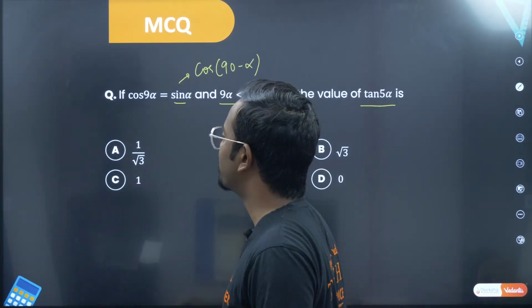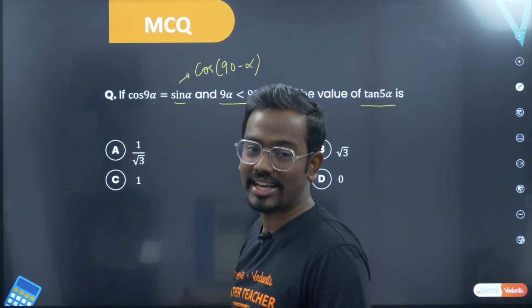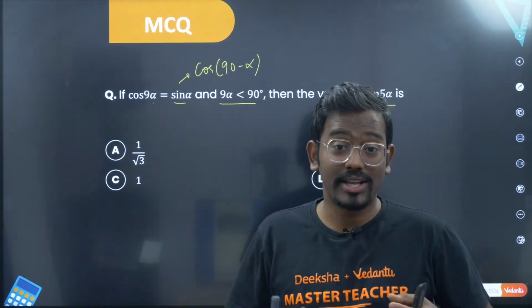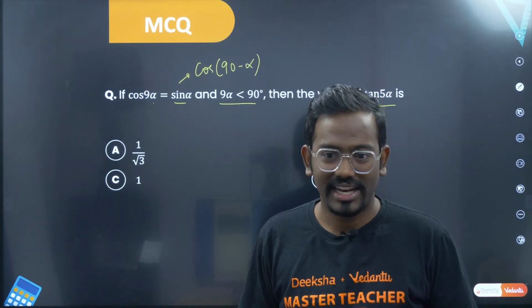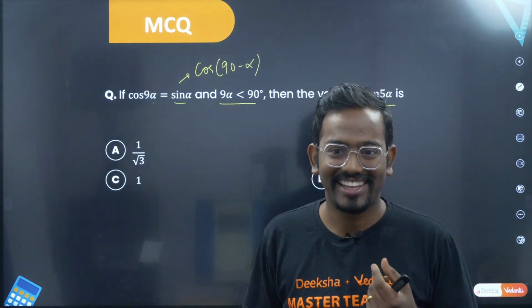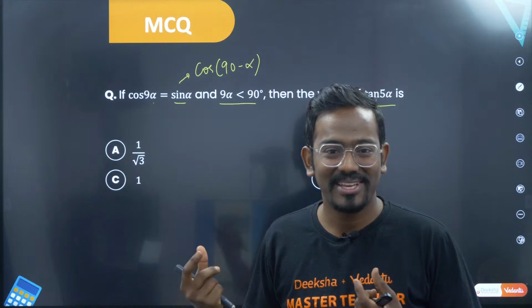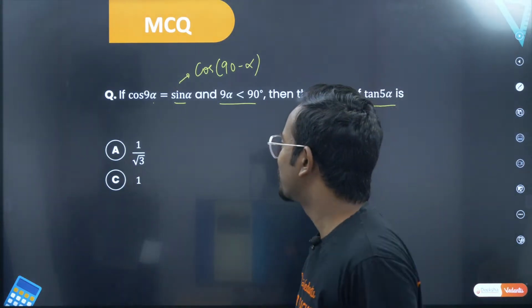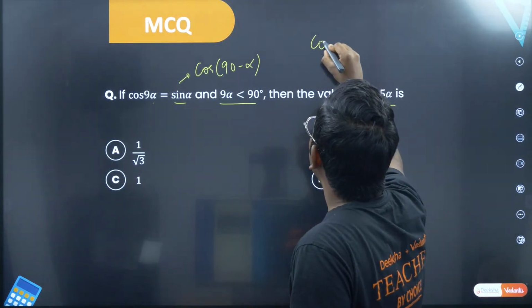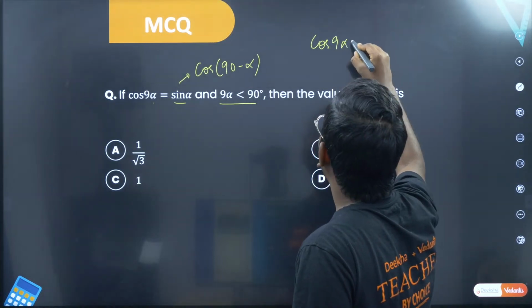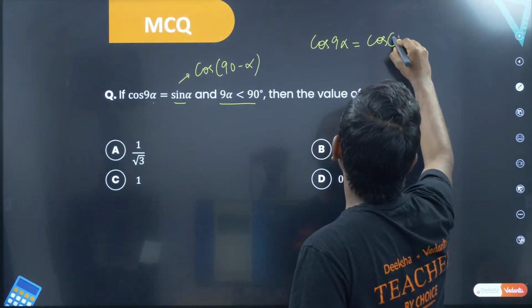Okay, sir. You have something like cos theta is equal to some cos theta. So, if you want to equate two cos trigonometric ratios, then definitely 9 alpha should be equal to 90 minus alpha. That's it. So, you just have to equate. See, now you've got cos of 9 alpha is equal to cos of 90 minus alpha.